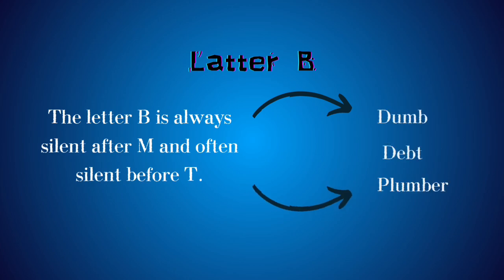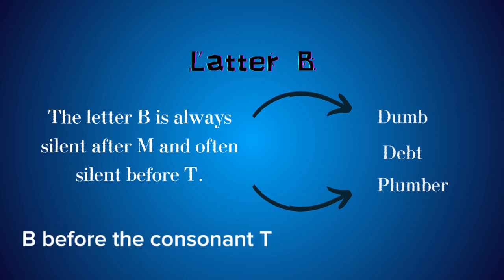The letter B is always silent after M and often silent before T. For example, dumb, plumber. And the letter B is often silent when it comes before the consonant T. For example, subtle and debt.